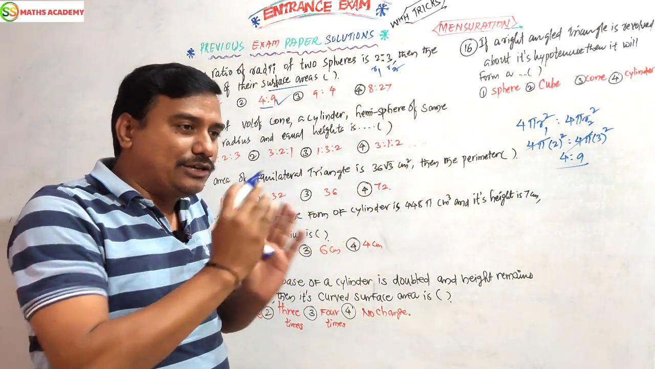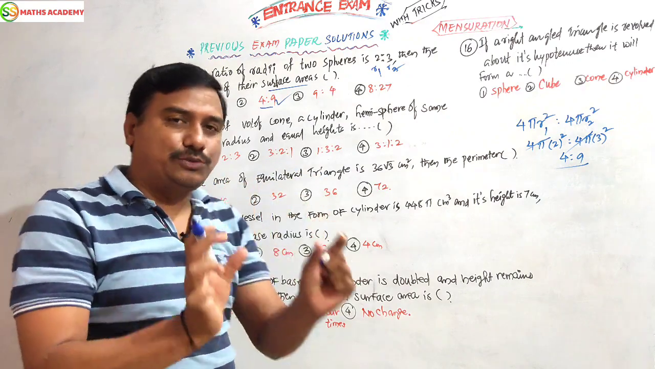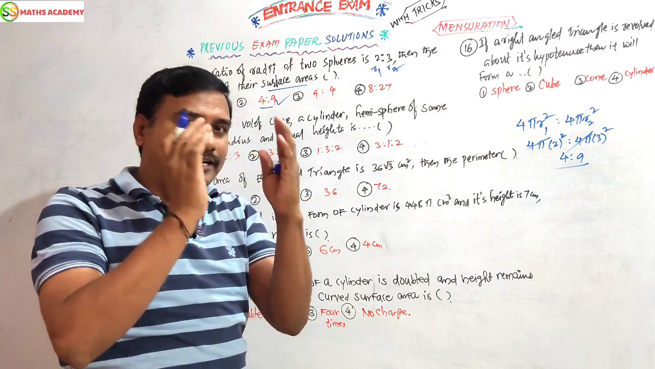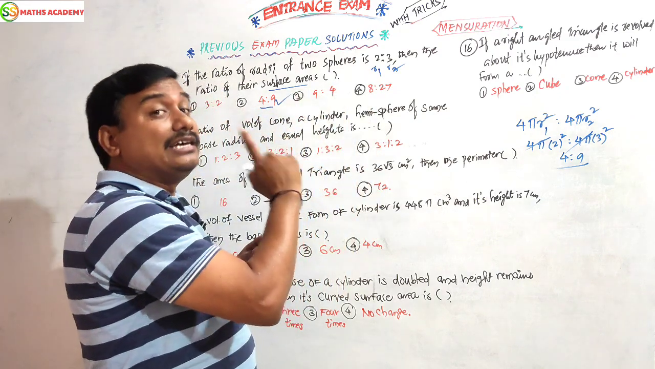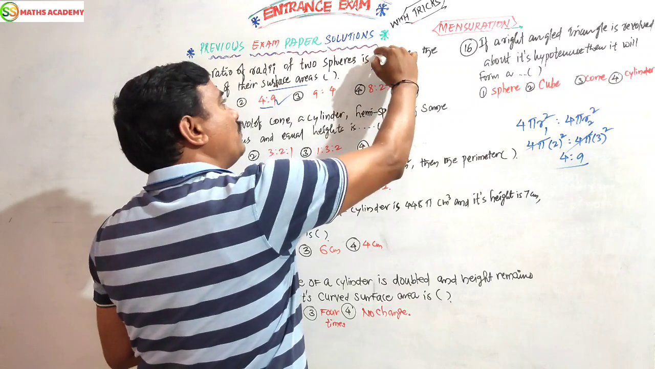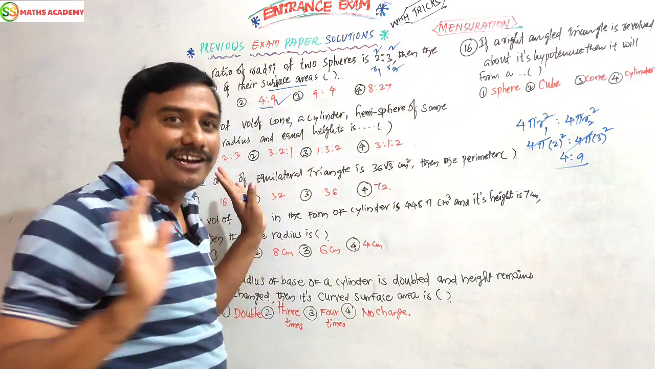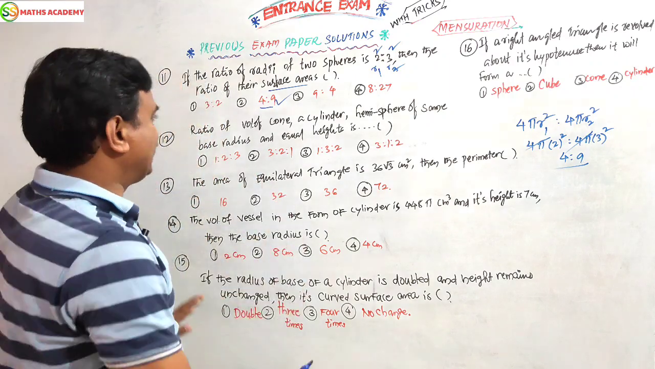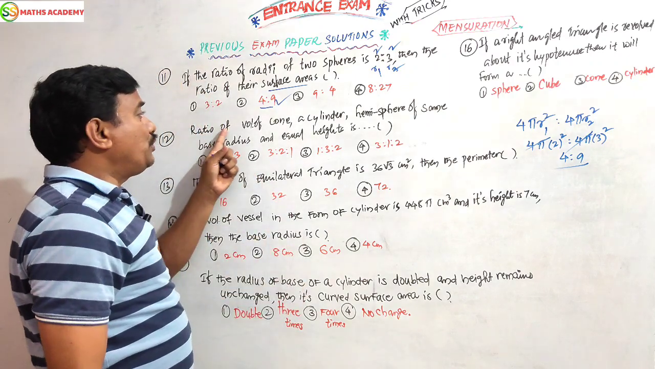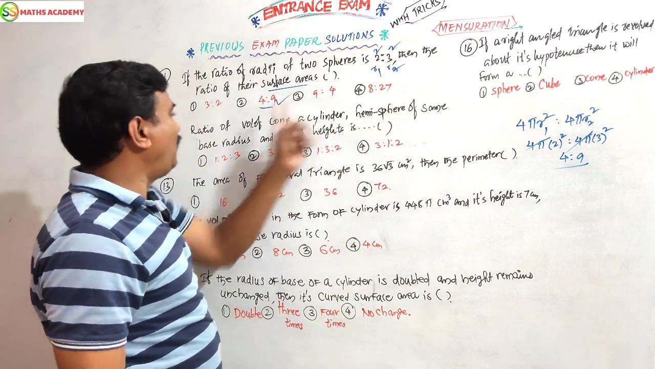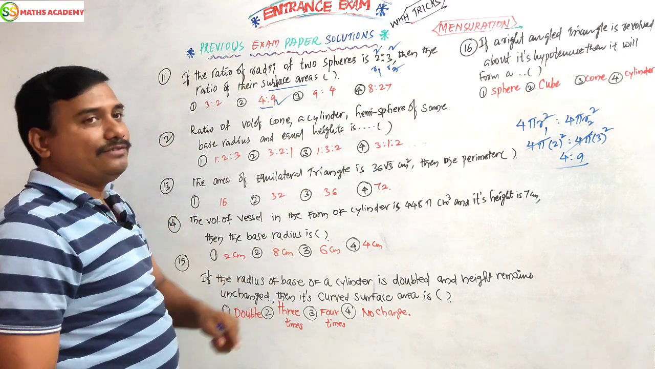Now the shortcut. Because sphere to cone, cone to cylinder is not given, only a sphere is given, so we can write the direct answer. He is asking curved surface area, which means square only. 2 square is 4, 3 square is 9. Here only we should get the answer. Clear? Okay? Next.